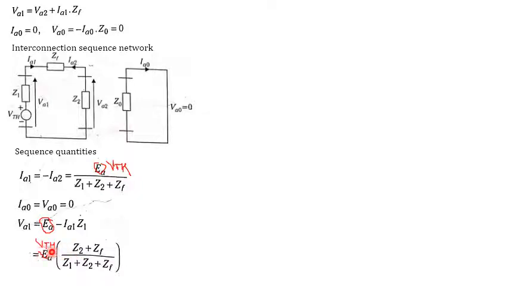This is V Thevenin into Z2 plus ZF divided by Z1 plus Z2 plus ZF. What is VA2? VA2 is equal to minus IA2 Z2. Same here, this should be V Thevenin, not EA, because it is the Thevenin equivalent. So V Thevenin into Z2 divided by Z1 plus Z2 plus ZF.